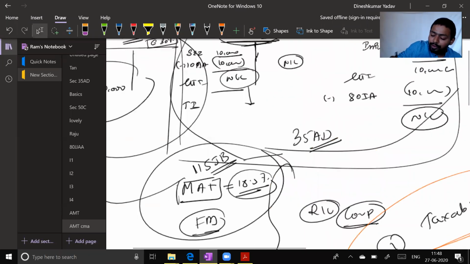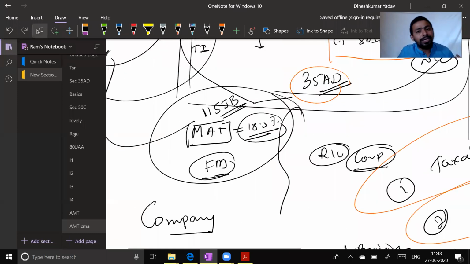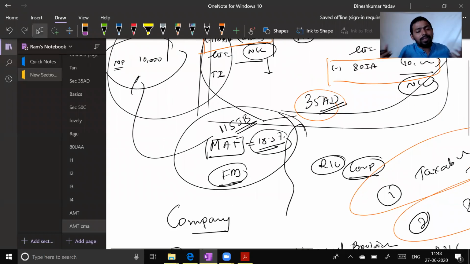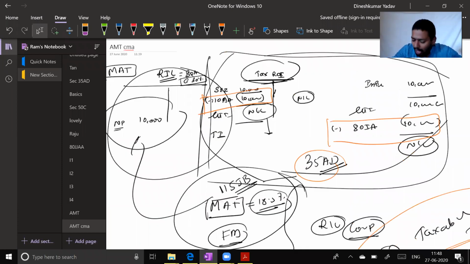Who had given the benefit of 80IA? Income tax. Who had given the benefit of 10AA? Income tax. And assessors, who had given the benefit of 35AD? Income tax. If the department had given this particular benefit, they have created this provision in income tax. The assessor has taken those provisions to reduce his tax, and now the department is feeling, no, this is too much tax saved. You have saved too much tax from this particular section. How is that possible? Now we want some tax on your book profit.